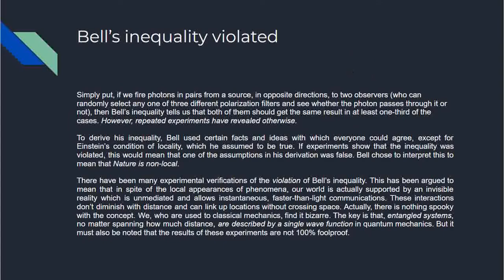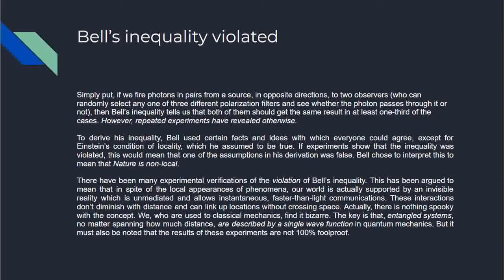Simply put, if we fire photons in pairs from a source in opposite directions to 2 observers who can randomly select any one of 3 different polarization filters and see whether the photon passes through it or not, then Bell's inequality tells us that both of them should get the same result at least 1/3 of the cases. However, repeated experiments have revealed otherwise.